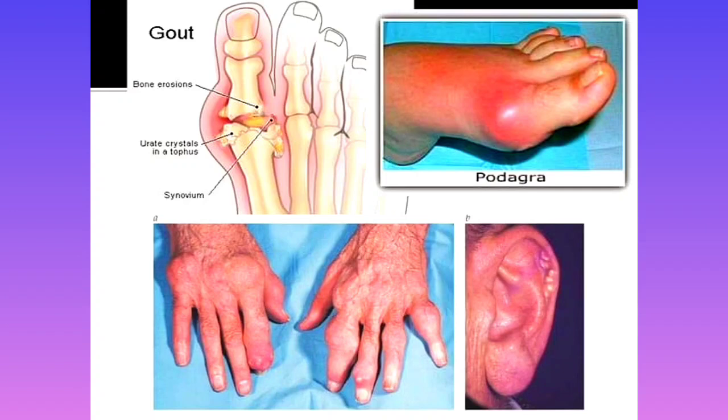So now you can differentiate. At the end of this video you can differentiate between gout and pseudo gout. You know what crystal is there in gout, what crystal is there in pseudo gout, what the birefringence of gout is, and what the birefringence of pseudo gout is, and you can understand the difference. This is the end of this video.